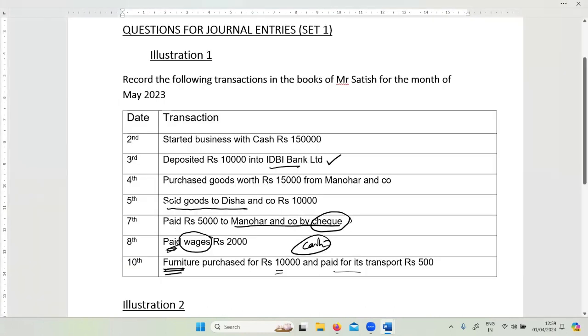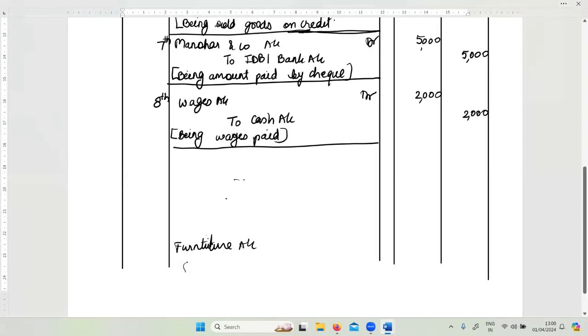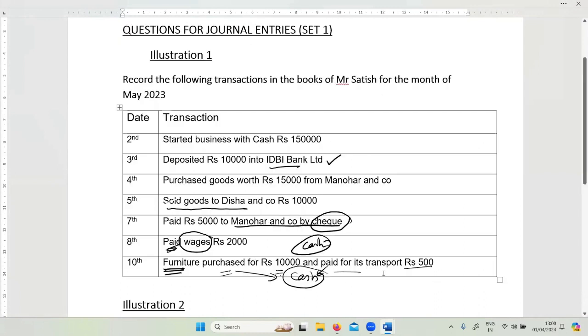10,000 is paid for its transport, also 500. So purchases are made, nothing is specified as from whom I bought, whether I have bought it on credit. So if nothing is specified, I assume this is paid in cash. So both have been paid in cash. So second account will be cash account. Now some people here would say transport charges will be a separate account or a third account.